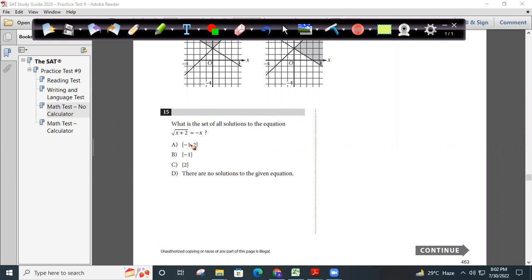So put x is equal to -1. Square root of -1 plus 2 is square root of 1, which is equal to 1. Yes, because the square root of 1 is only 1. Cancel all the options that don't have -1. So C and D are gone. So they cannot be answers.